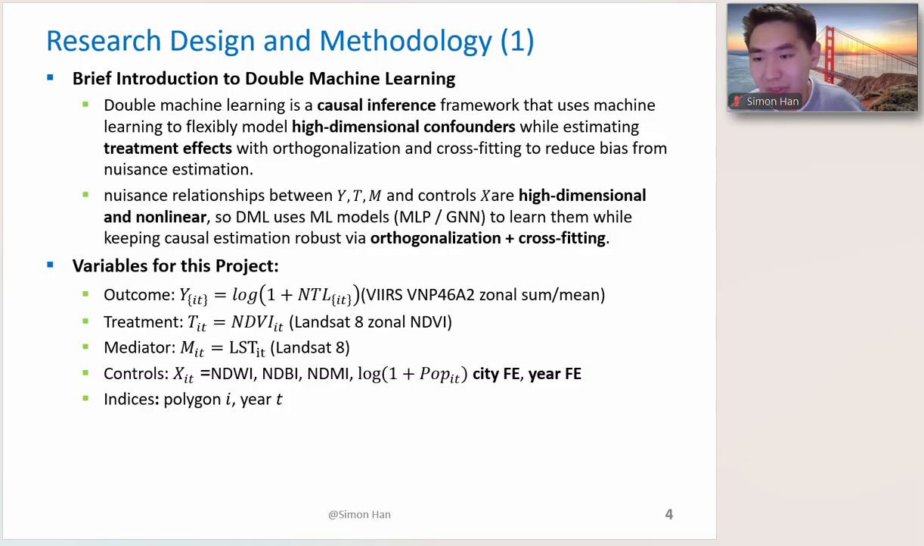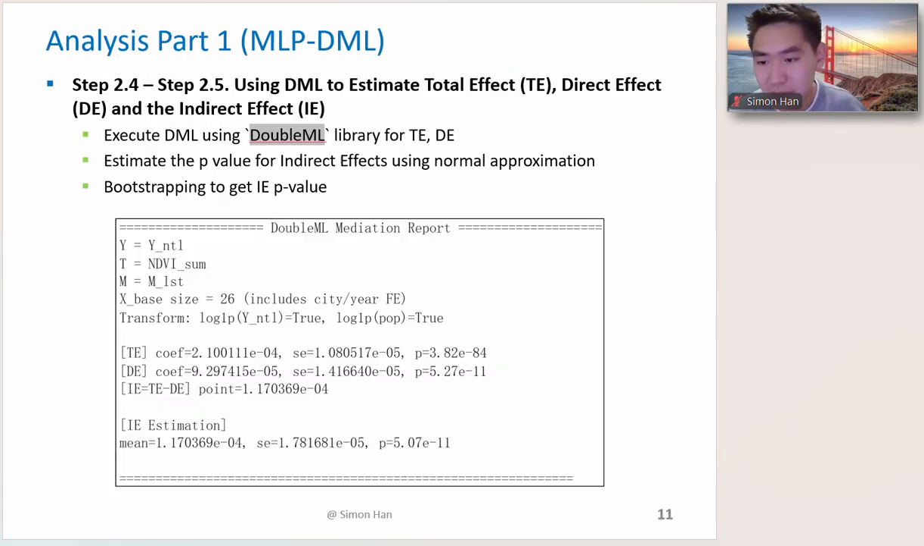I constructed two types of models. The first one is the MLP-based double machine learning, which uses simple neural networks. For this one, we observe that all the coefficients for the total effect, direct effect, and indirect effect are positive, and they are all statistically significant as well.